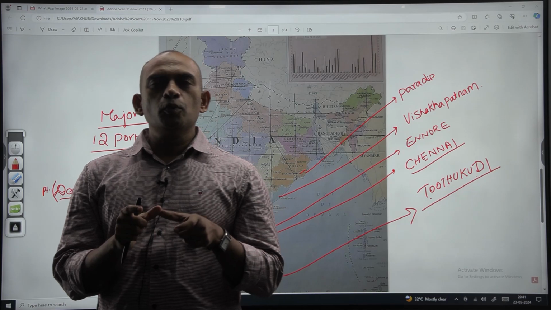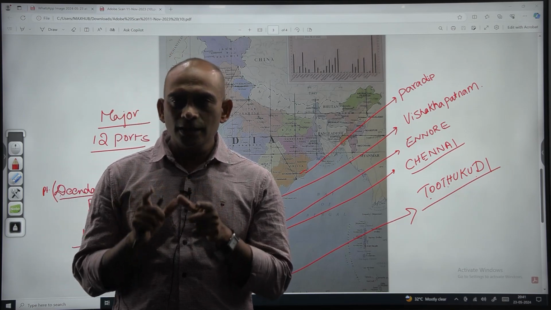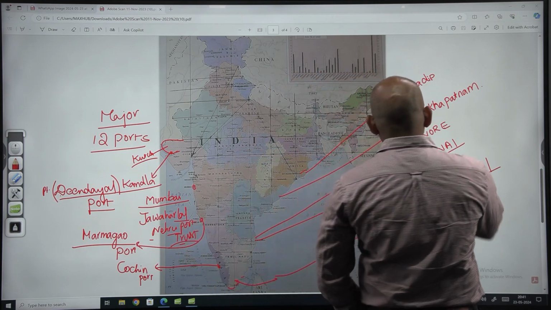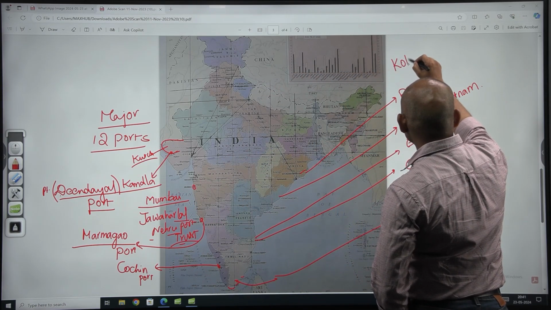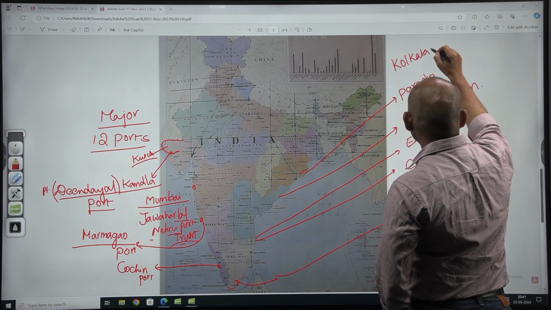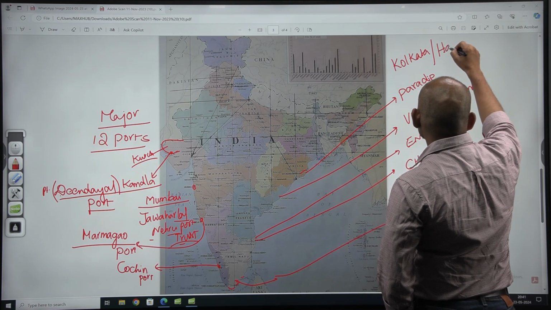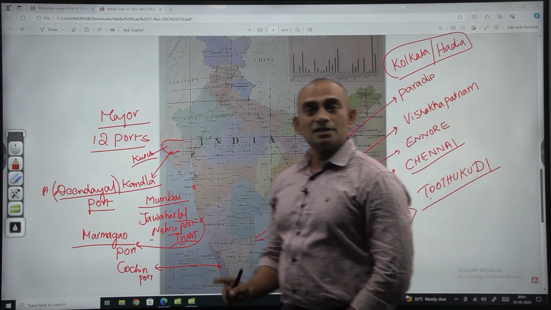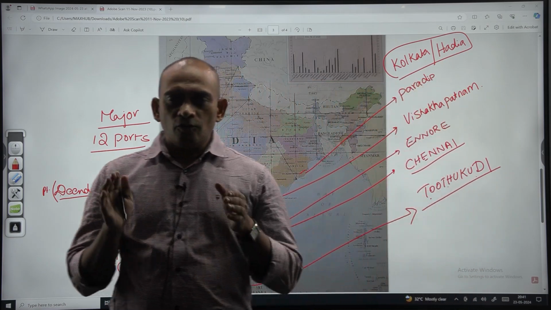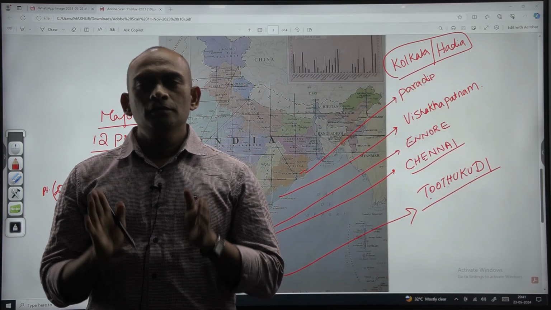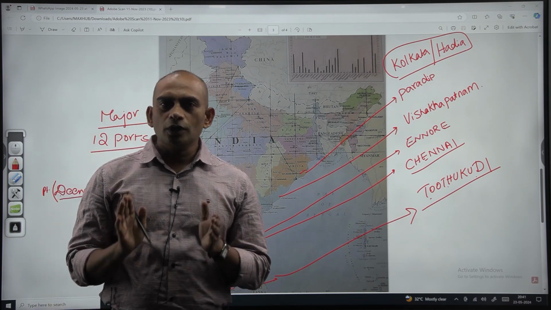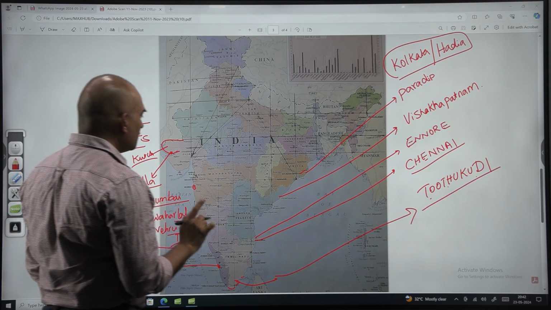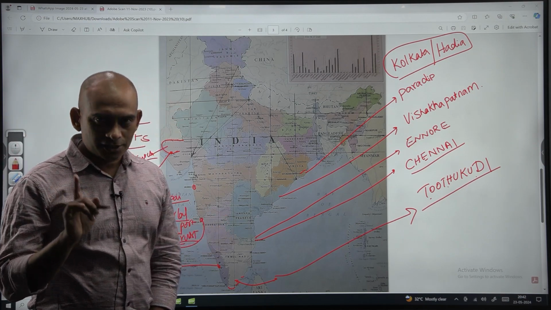Those two ports are considered as a single port, that is Kolkata port and Haldia port. So these two are considered as a single port. That means we now have 12 major ports. What is the 13th major port which is under construction?